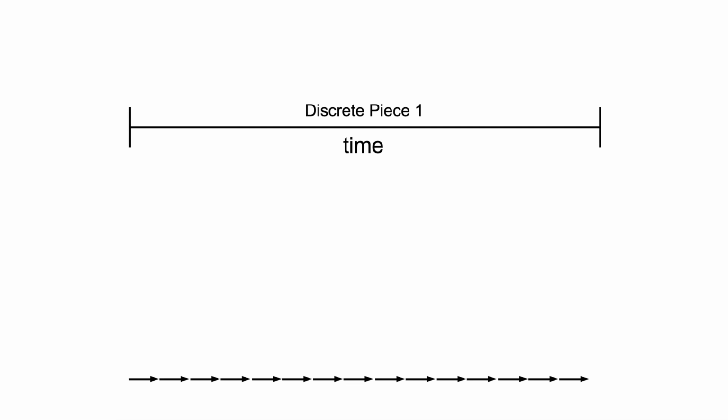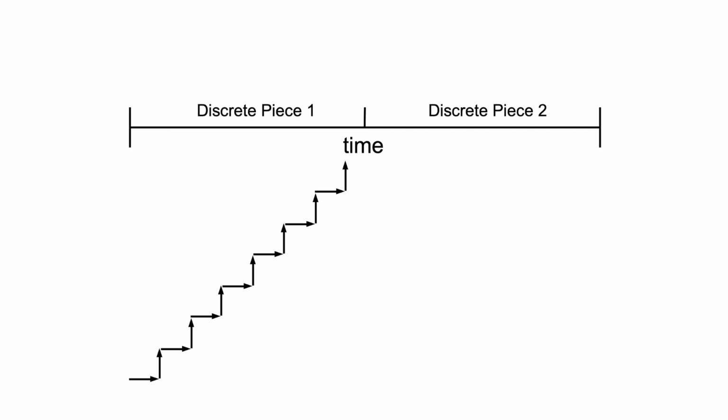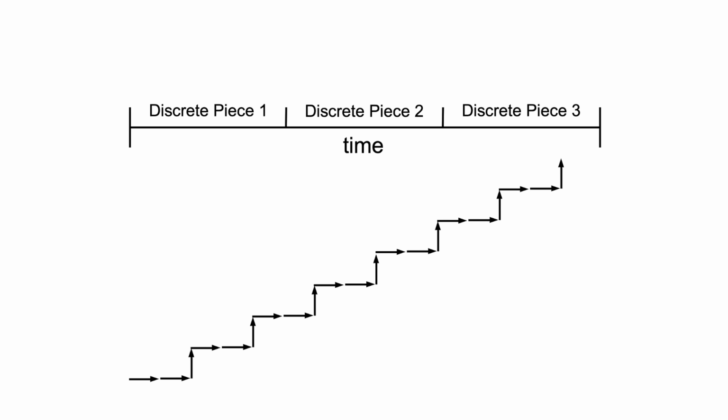Let's imagine that the particle consists of one discrete piece. In this case that discrete piece navigates the whole particle all the time. Let's imagine that the particle consists of 2 discrete pieces. In this case each discrete piece navigates the whole particle one after another, and both of them navigate the particle half of the time. Let's imagine that the particle consists of 3 discrete pieces. In this case each discrete piece navigates the whole particle 1/3 of the time, etc.